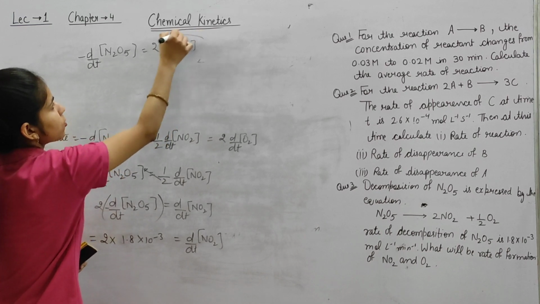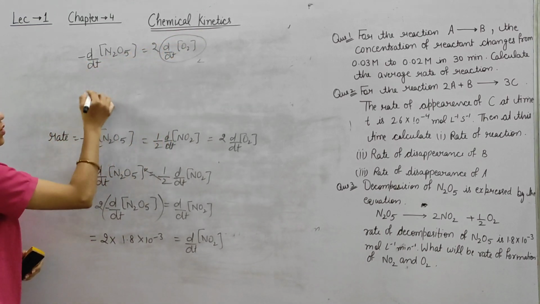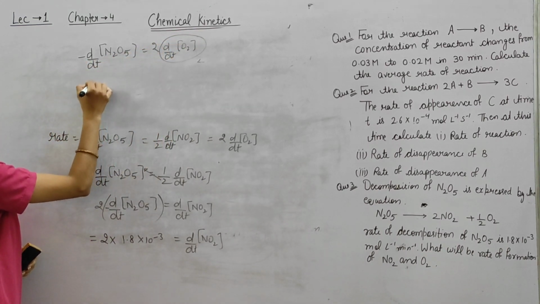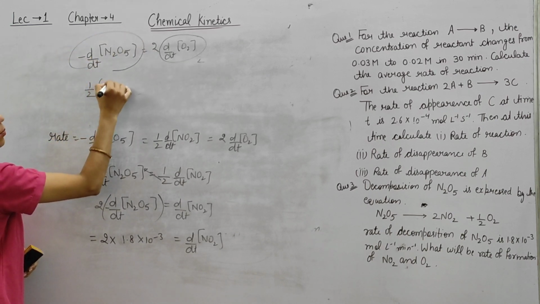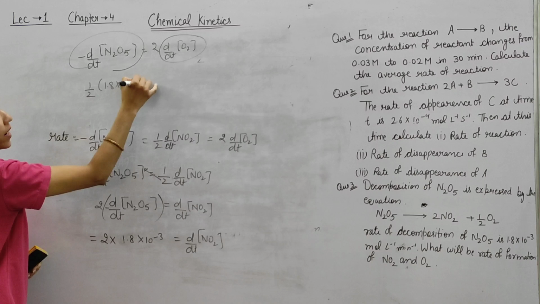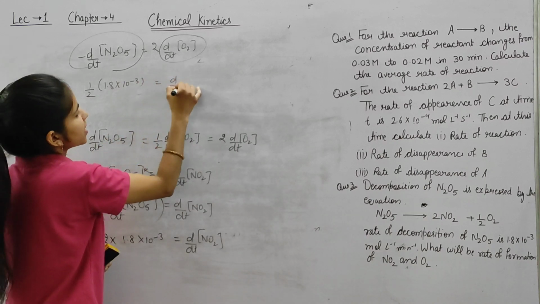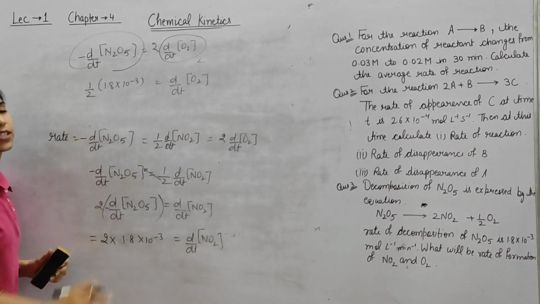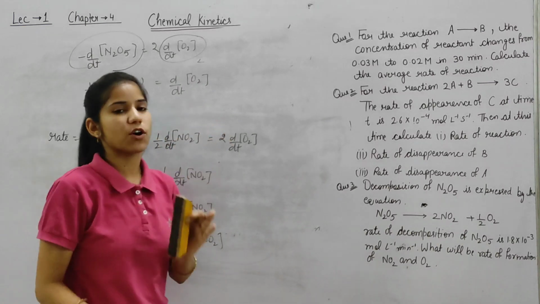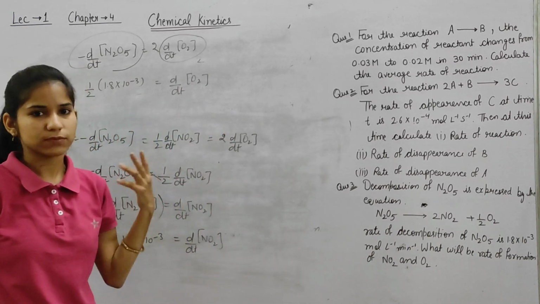So we have to find out only this term. So this 2 is in the denominator, so 1 by 2, and the value of this is 1.8 into 10 to the power minus 3 mole per liter per minute. So we can easily calculate this value. So this is the rate of formation of O2.